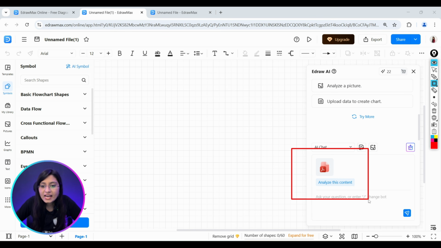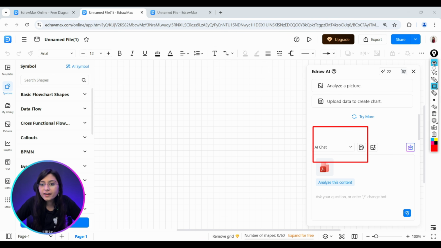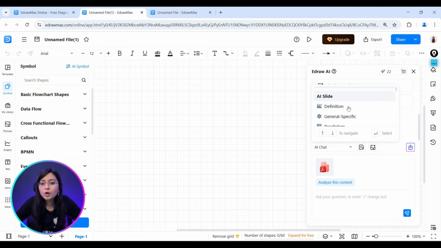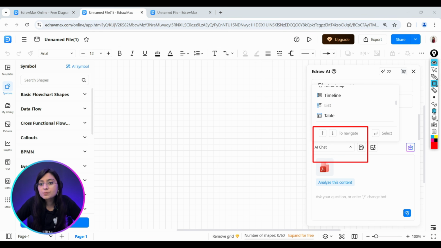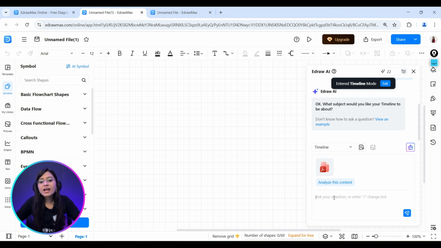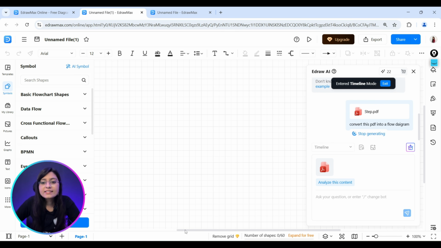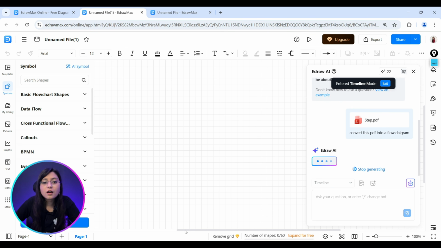Here you can see I have already uploaded my PDF, and there is the option for AI chat and a drop down. Once I click on this drop down, you will get various options. I would like to create a timeline also for this particular project. So here you can see the option for a timeline. I'll select that and I'll write here, convert this PDF into a flow diagram. Let's see what kind of results we are getting. Simply, this AI will help me create a complete and perfect flow diagram for my PDF.